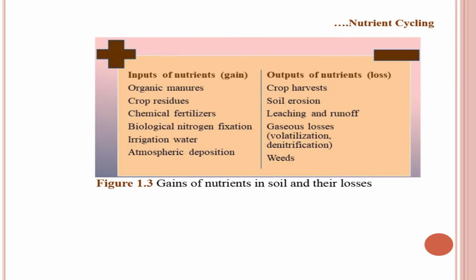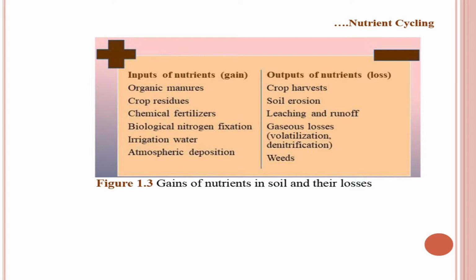Now, in continuation to nutrient cycling, you can see the different inputs of nutrients through which the soil gains nutrients. Number one is organic manures. A variety of organic manures are used by farmers: farmyard manure, compost, vermicompost. Green manure is also a kind of organic manure. So, these organic manures increase the nutrient content in the soil.